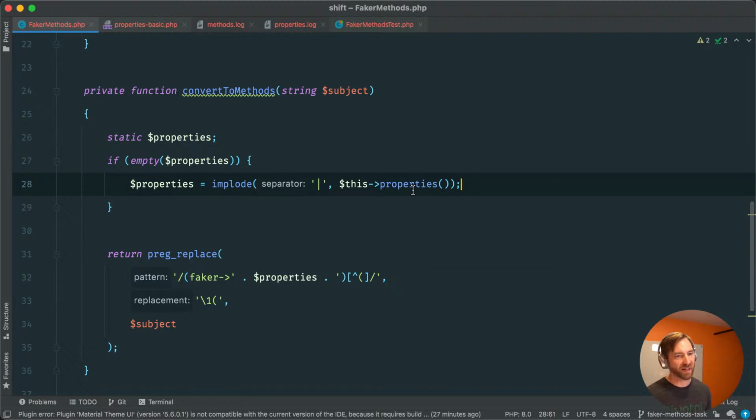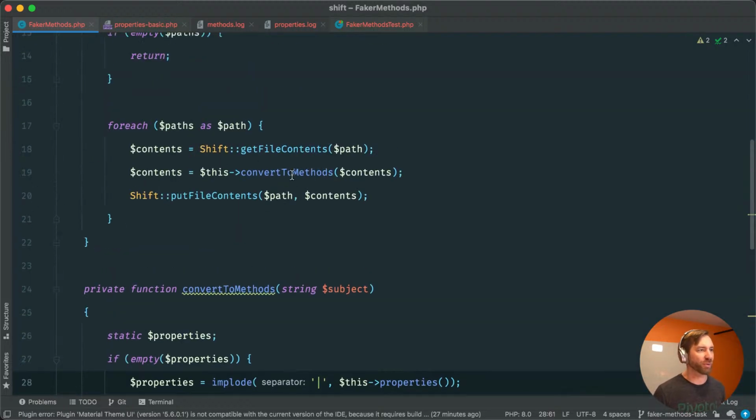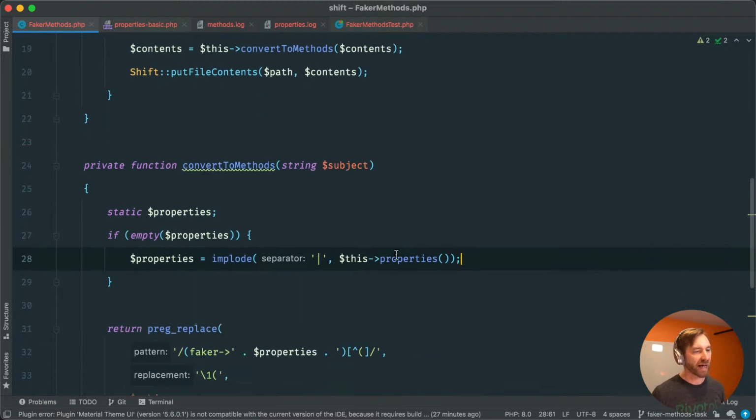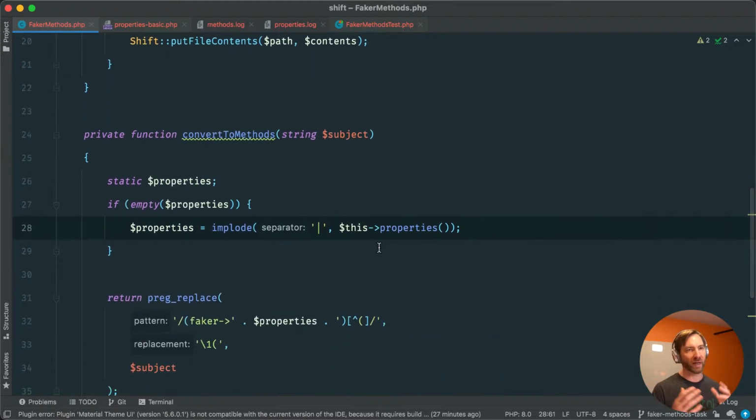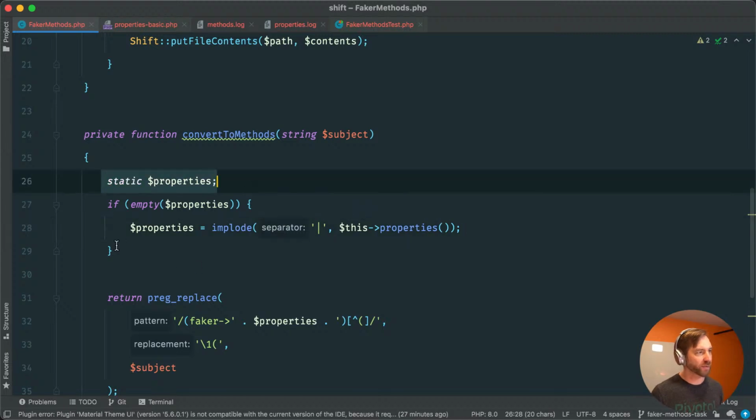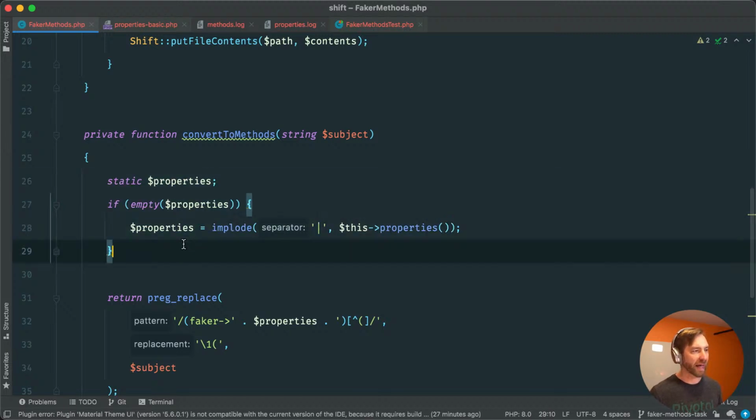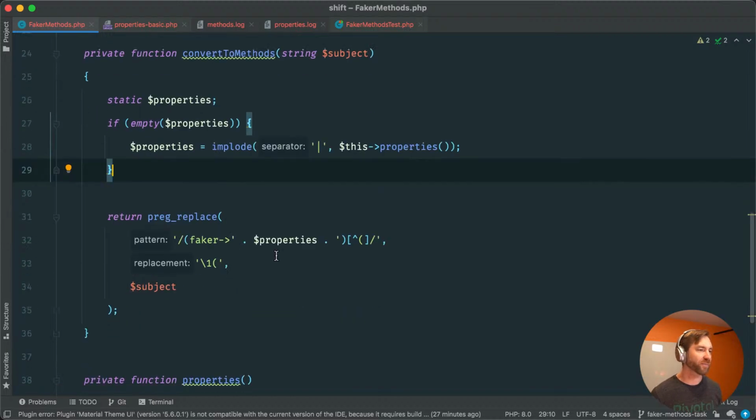But because there's going to be like 100 of these, and we could potentially be looping over 100 files, I don't necessarily want to build those arrays every single time. So I'm just going to do a little memoization here and statically capture that. It's a tiny, tiny micro optimization, but again, dealing with very, very large projects, I know inside of Shift that could actually cut a few seconds off of a run, which matters to me. It matters to the user, but it also matters to me as the server administrator paying the costs of these things running. So that's important.